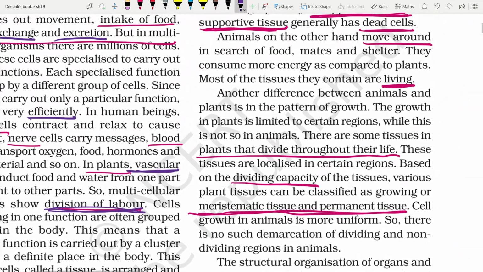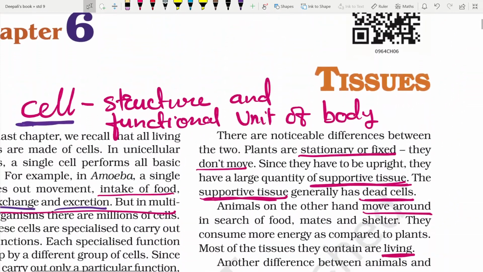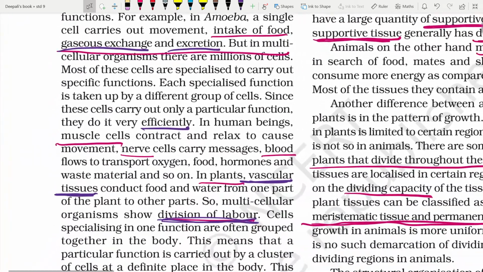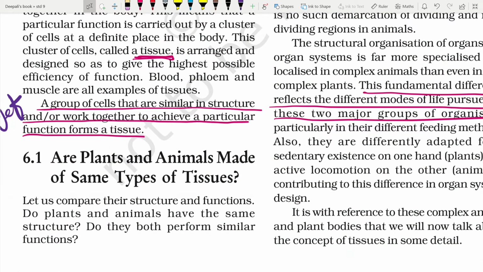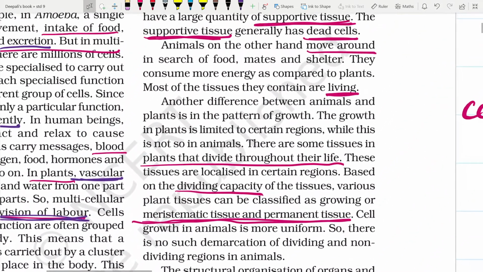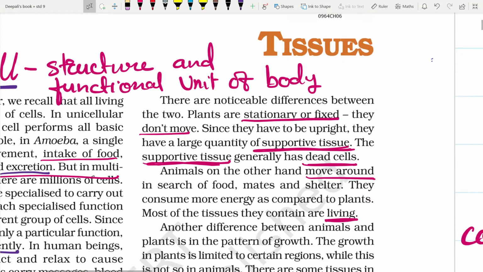Now, are these tissues the same kind in both plants and animals? Or is there any difference or variation? Let us compare the structure and function. Do plants and animals have the same tissue structure, or do they perform similar functions? Obviously, the answer is no. There are noticeable differences between the two.